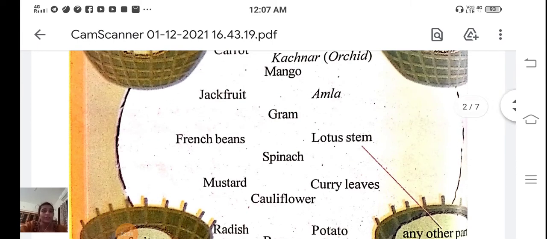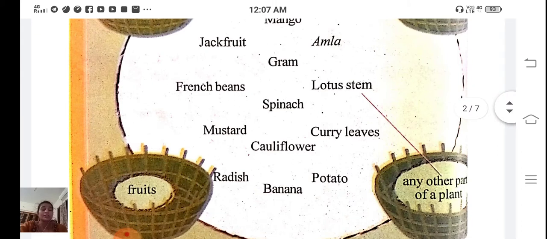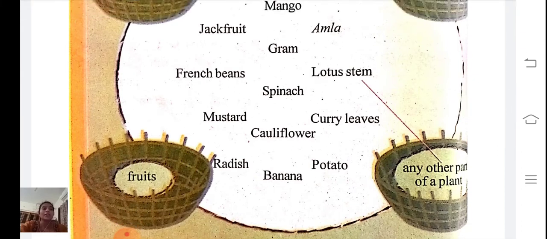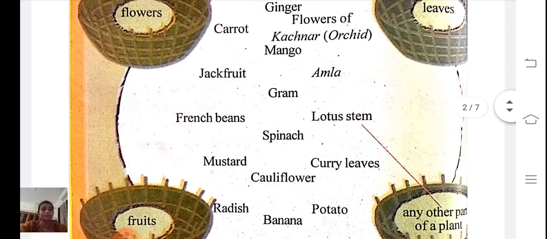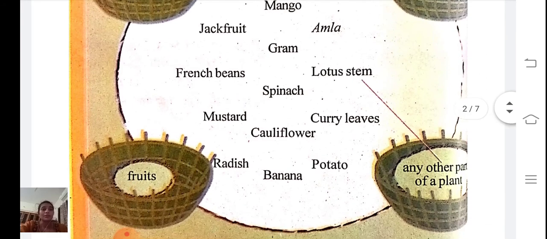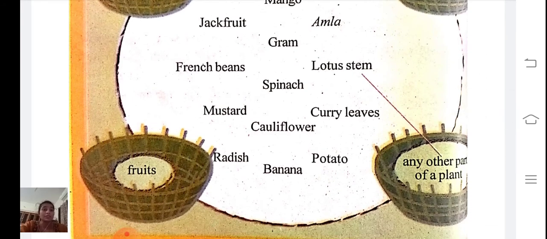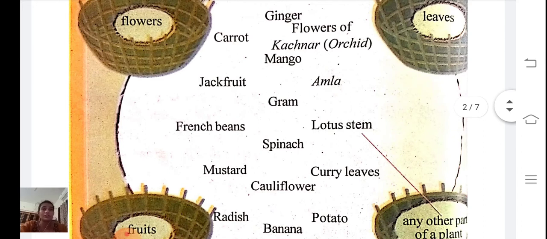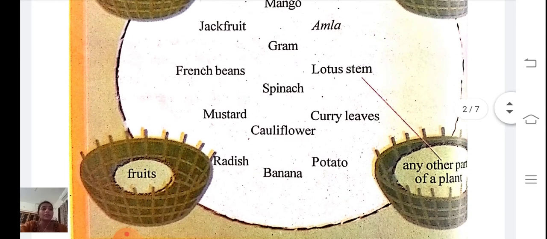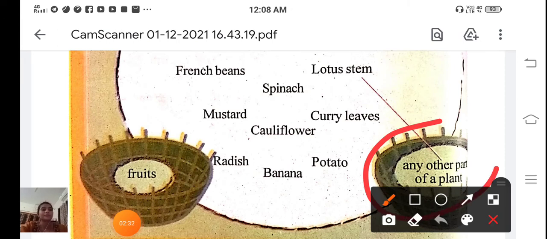Then, French beans. It's a seeds. So, it also comes in any other part of a plant. Mustard. Mustard are also seeds. It's not leaves, not flowers, not fruits. It's any other part of a plant. Then radish. It is roots like carrot. So it is also comes in this basket. It's any other part of a plant.